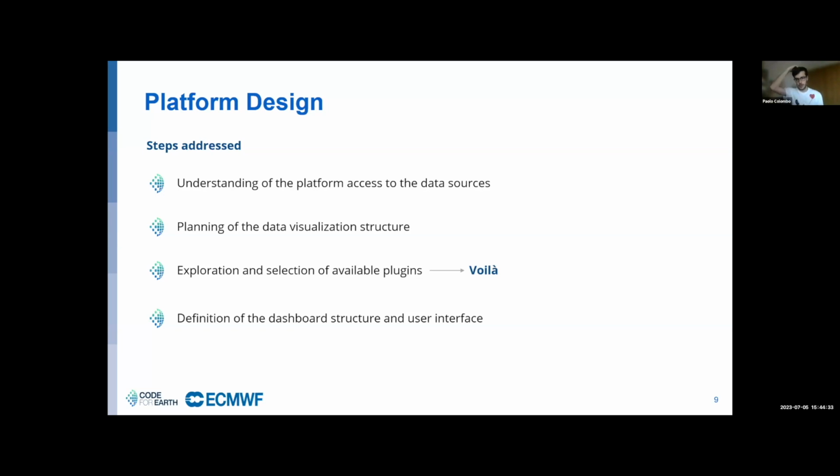After exploring possible plugins, we decided to use Voila to deploy the dashboard, as it enables the possibility to be launched by terminal and permits an overall flexible framework to define the dashboard structure. Then we defined the dashboard structure and user interface by defining how maps and graphs will be shown and accessed by the user.